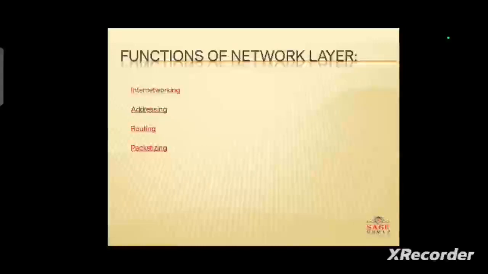And next is routing. Routing is a major component of the network layer. It basically determines the best optimal path among several paths. And the last one is packetizing. Packetizing means it receives the packet from the upper layer and converts it into packets.